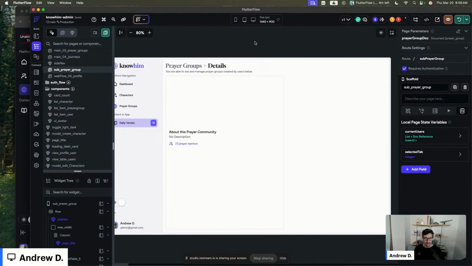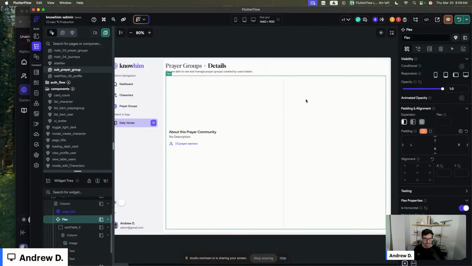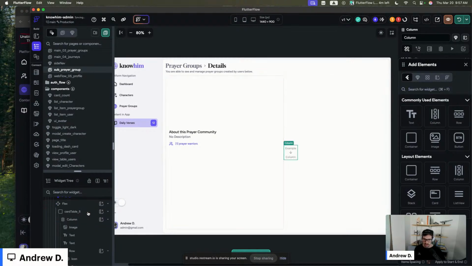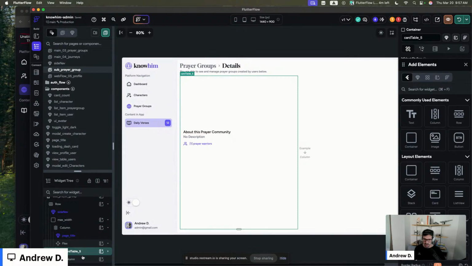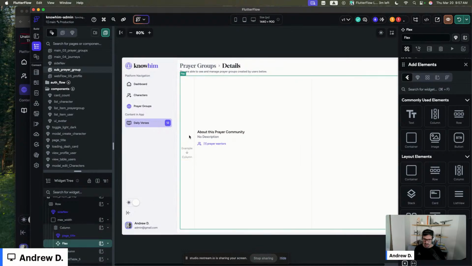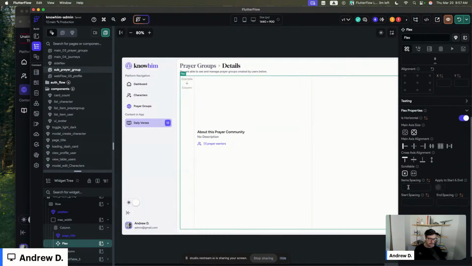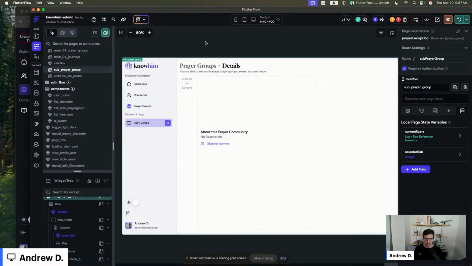Okay. And then we will do a column over here. And on the flex, let's go ahead and set it to cross-axis alignment start. Let's add some spacing, 16.